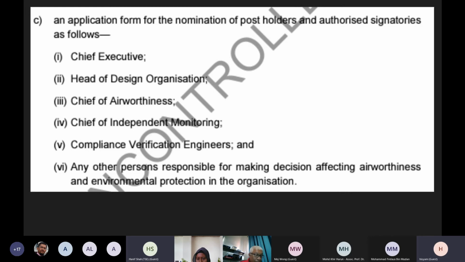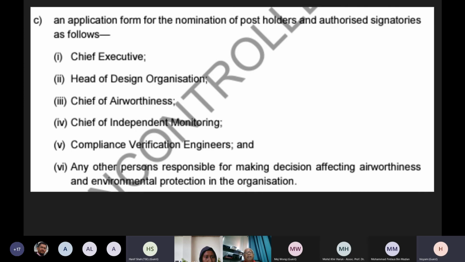He may not be a technical person, but he's the one conversant with the quality management system, conversant with the legislation, conversant with this CAD A401. You may also invite any other person, whatever you name it, is not a problem. However, that person, if they're making decision on airworthiness, environmental protection requirement, meaning that he is making decision on compliance of the airworthiness requirement, he also needs to be approved.